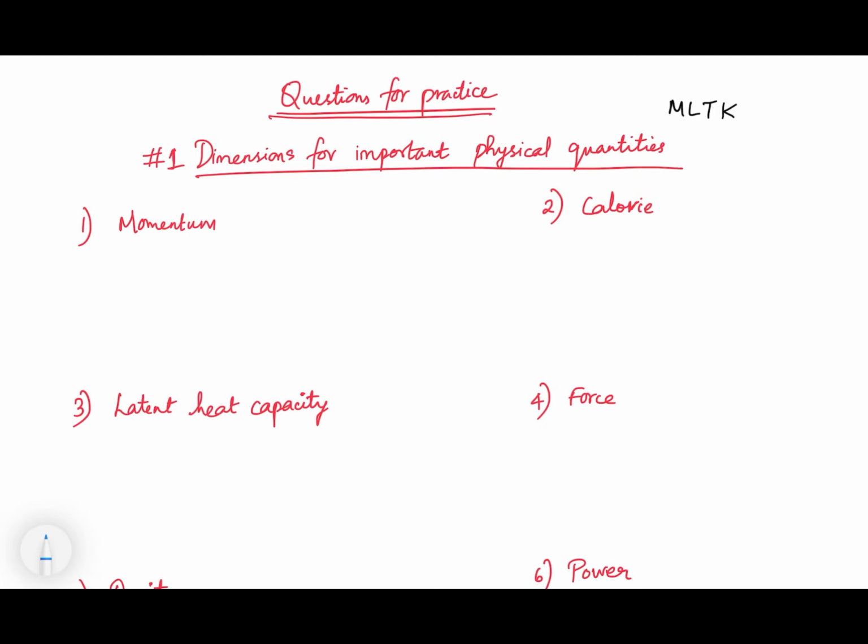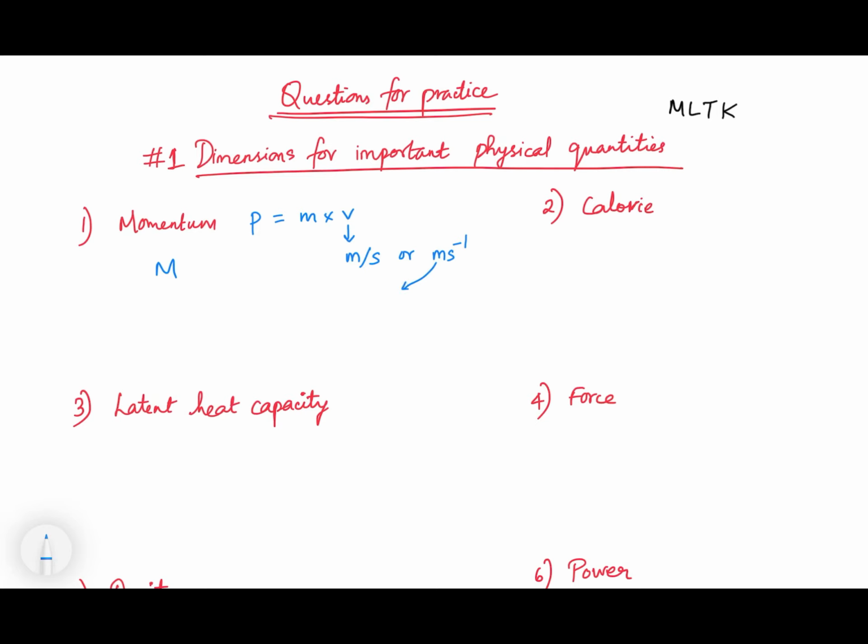Now let's begin. The dimension for momentum. First you need to know what is the formula of momentum. Momentum is represented by the letter P. So P is equal to the product of mass and velocity. Mass into velocity. So mass is represented by capital M. And velocity, what is the unit of velocity? Unit of velocity is meter per second. You can represent it like m s^-1. So it becomes,